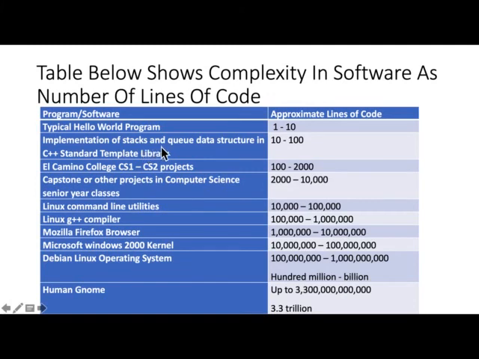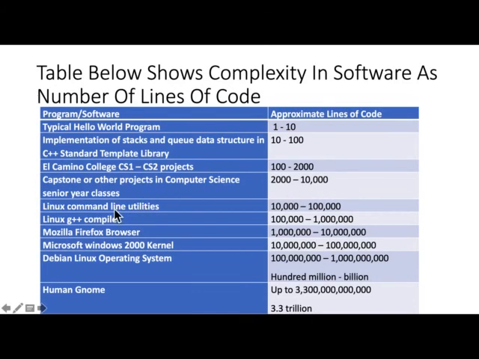There are data structures called stack and queue in the C++ standard template library that would have lines of code anywhere from 10 to 100. And I teach at El Camino College, where there's CS1 and CS2. CS2 is the data structure class. Code lines may go from 100 to 2000. When you pursue your computer science degree at a university, in senior year you will do the capstone project, and lines of code in that might go from 2000 to 10,000.